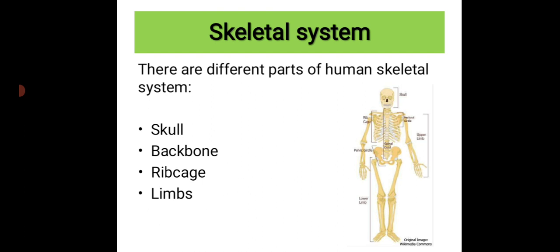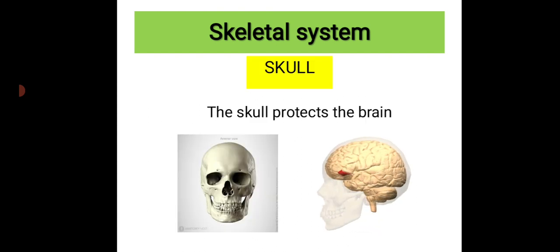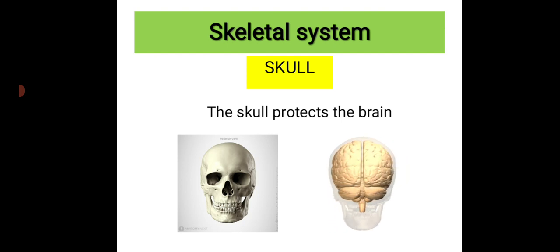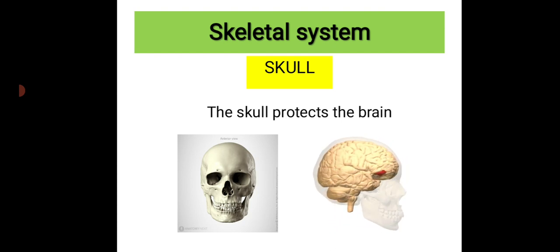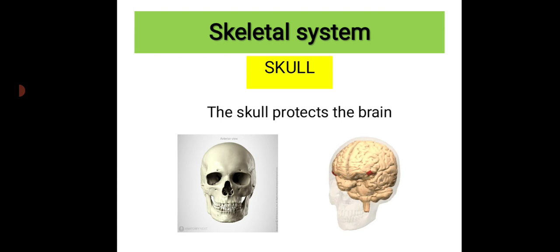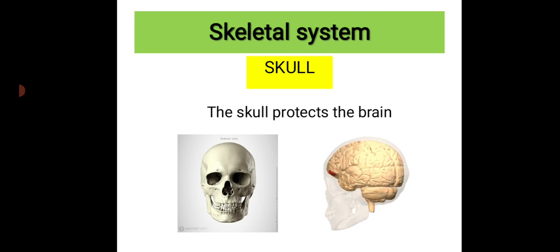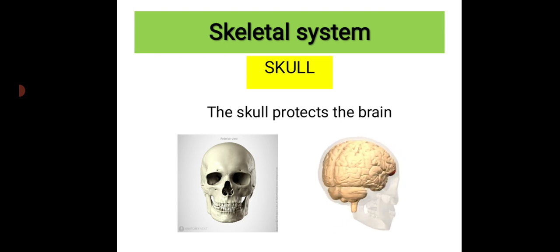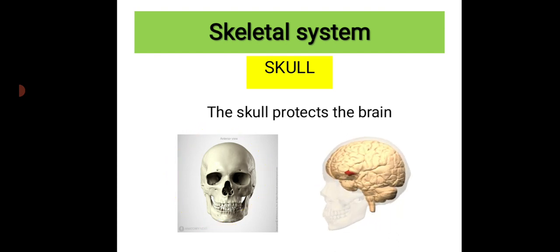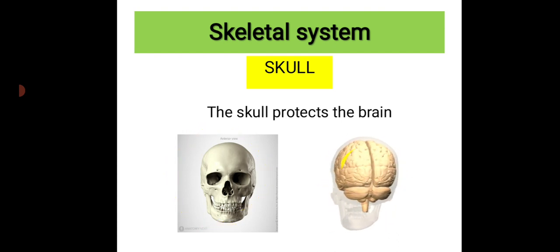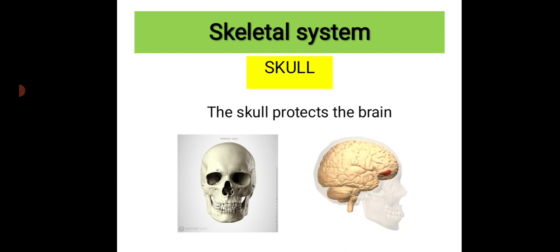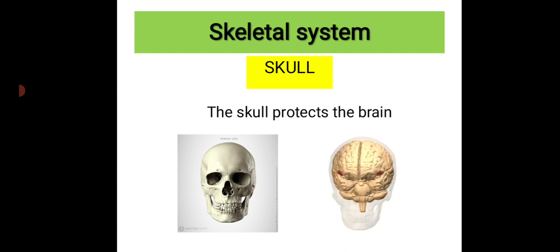Firstly, the first part of the skeletal system is the skull. A skull protects the brain. Here you can see this image is a skull. The skull always covers our brain, right? Which means the skull protects the brain.